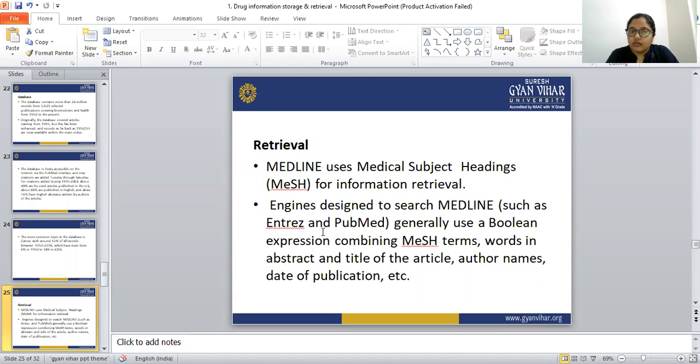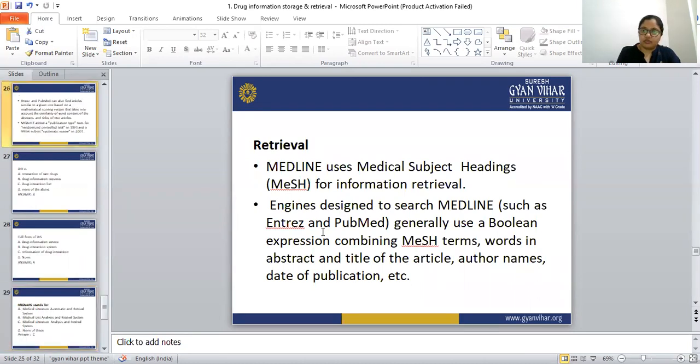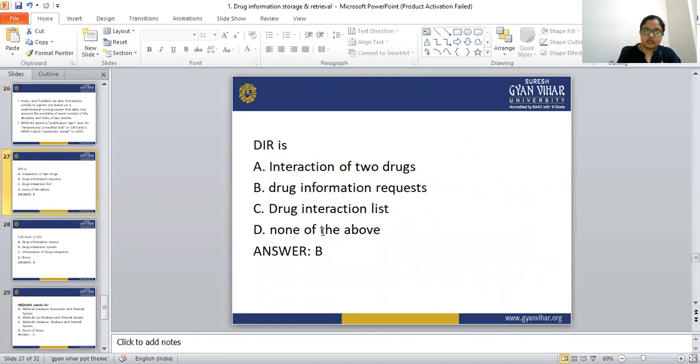So these are the databases available in the world. If we want any information, we have to search the particular database. Through the internet and the computer, we can find anything at any time. These are all the drug information databases.